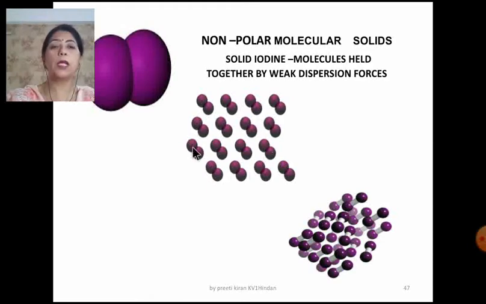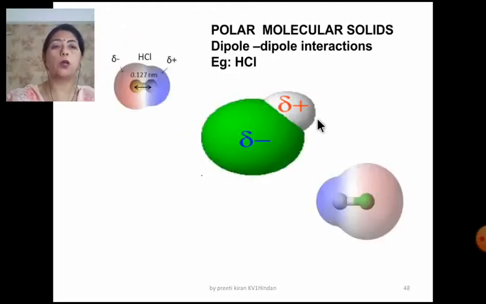There is a repeating pattern, so it is a crystalline solid and it is non-polar. Why non-polar? Because the shared pair of electrons is between the two similar kind of atoms and there is no charge, and the intermolecular force here is the weak dispersion force. So this is very soft and the melting point will be low.